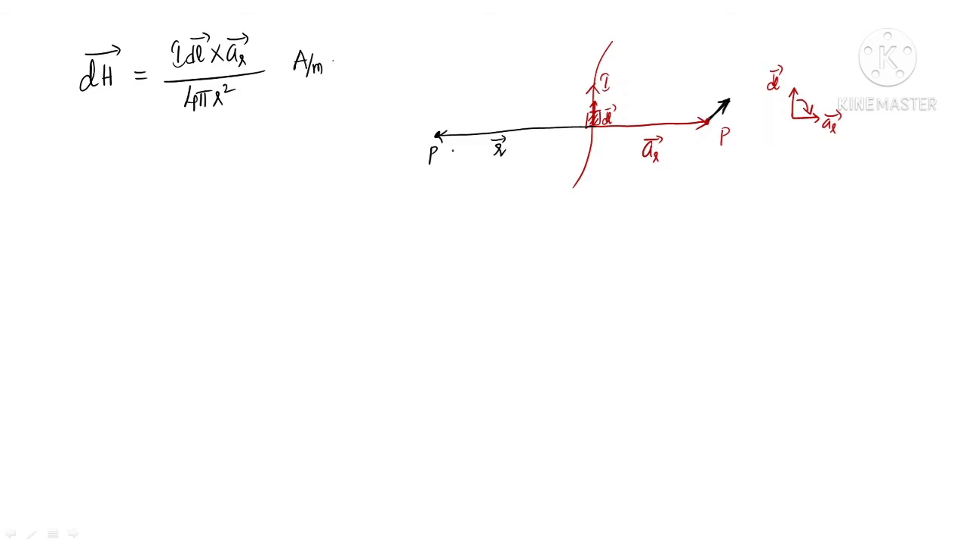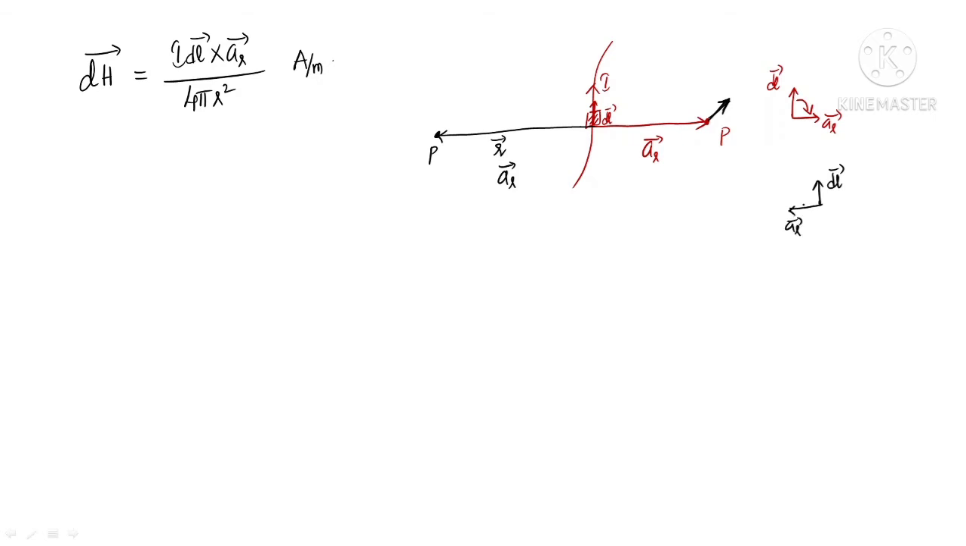This is the vector which joins the differential element and the point of interest. Now this is R bar, and what is the unit vector? AR bar is in this way. AR bar direction is also in this way. Now this is DL bar, and this is AR bar.